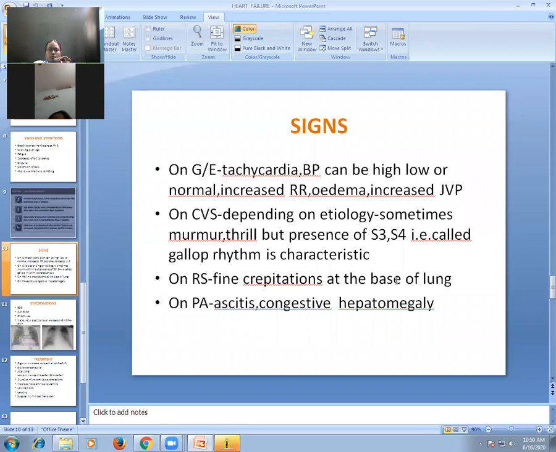Because of this congestion in the lung, it results in fine crepitations on auscultation if you keep stethoscope over the lung field. In per abdomen, you get ascites and enlargement of liver, which is also tender. This enlarged liver is palpable and tender. This is called congestive hepatomegaly. So signs: general examination, cardiovascular system examination, respiratory system examination, and abdominal system examination.